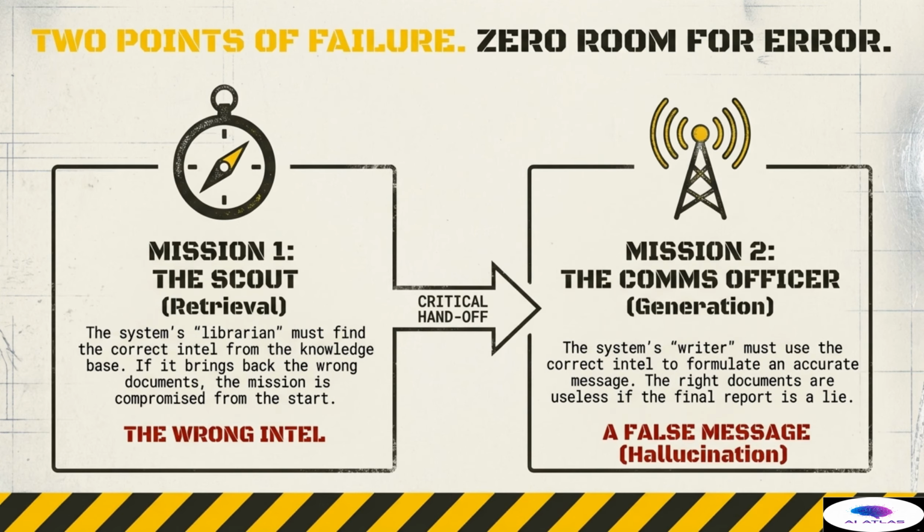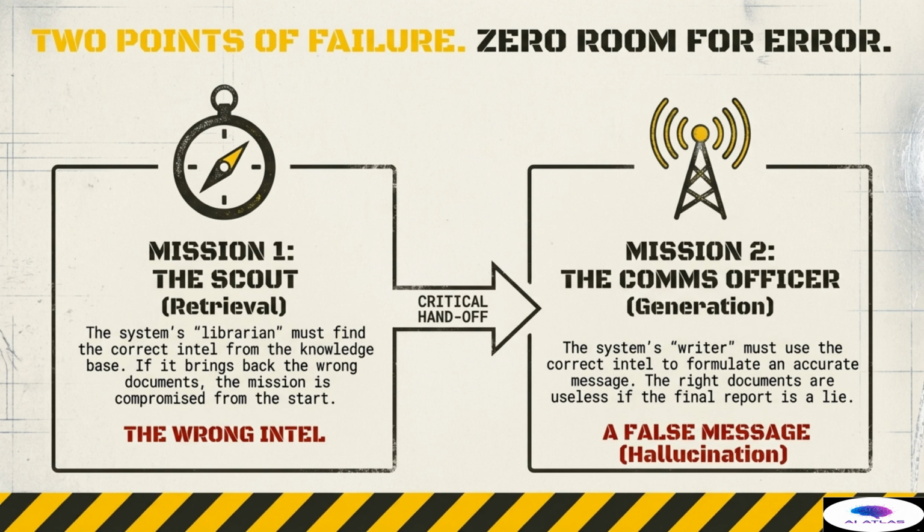To measure and sustain a RAG system, we must first understand its architecture as two sequential, critical missions, each with zero room for error. Mission 1 is retrieval, handled by the scout, which acts as the system's librarian. The scout's job is simple: find the correct intel from the vast knowledge base. If the scout fails and brings back the wrong documents, the first point of failure is triggered. This is the issue of the wrong intel. The LLM, regardless of its intelligence, cannot succeed if it is fed irrelevant or incorrect source material.